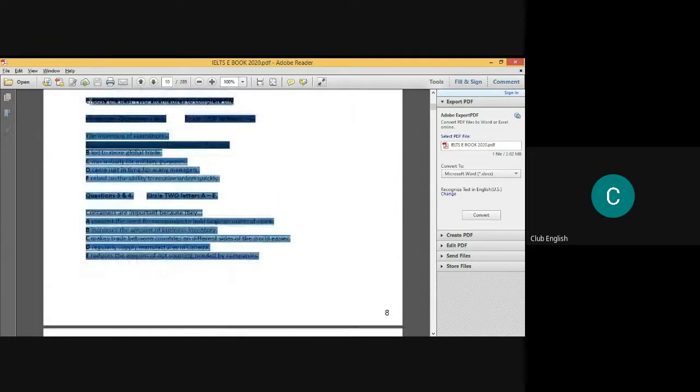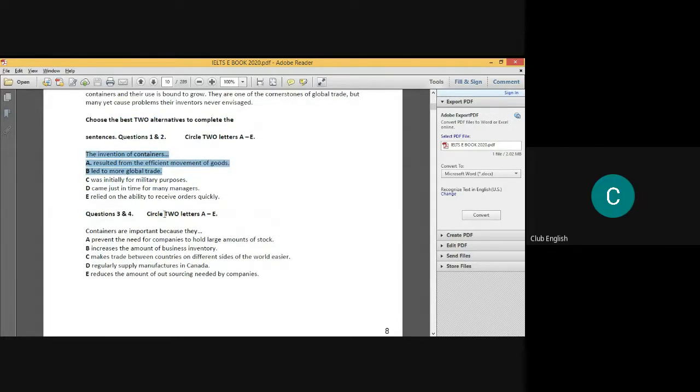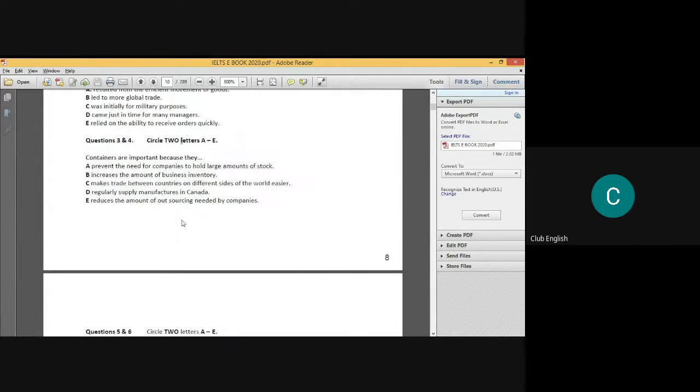As you can see, per question you have to get an answer A and B. Here it is written, choose the best two alternatives to complete the sentences. So this is the question: the invention of containers. It can be A, it can be B. There can be two possible answers in every one, as it says two alternatives. So two alternatives means you have to select two answer options. So in this also two answer options, probably these two. But you don't have to do it here. You have to do it later on, right?